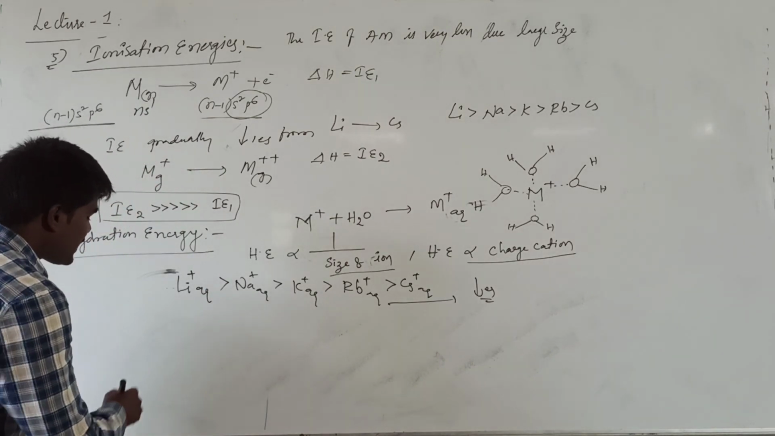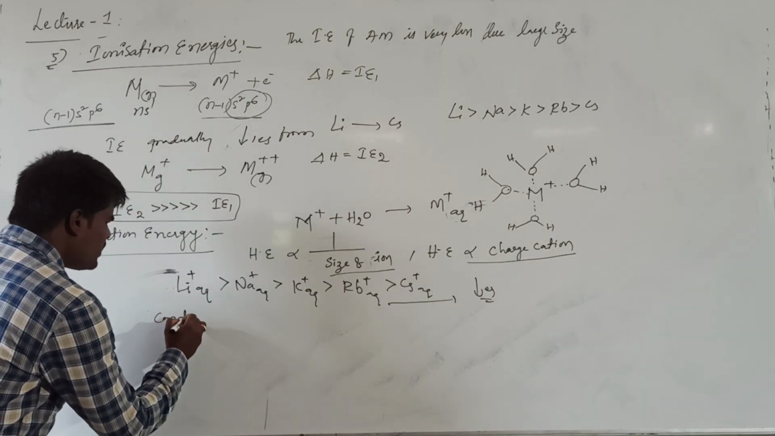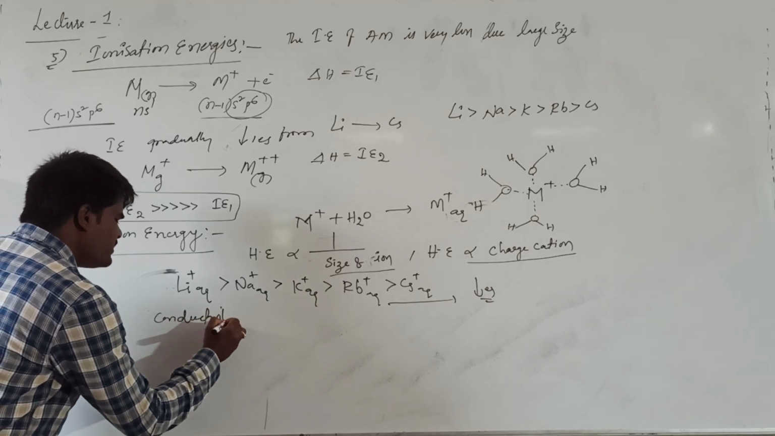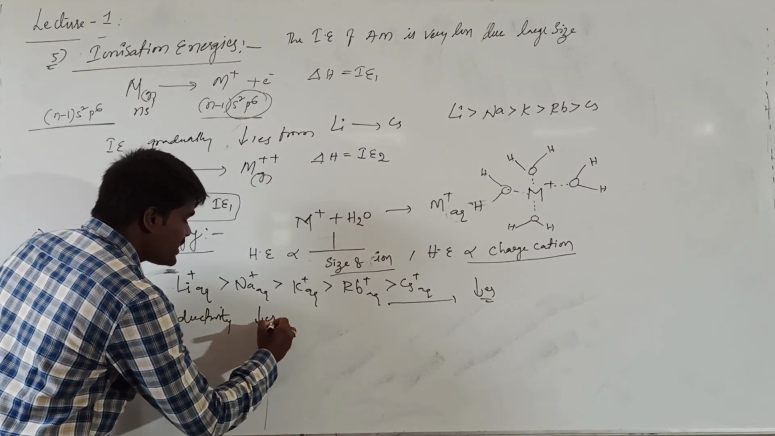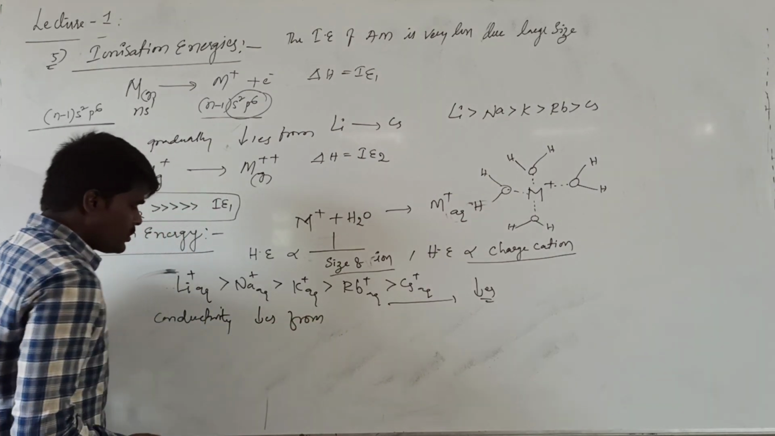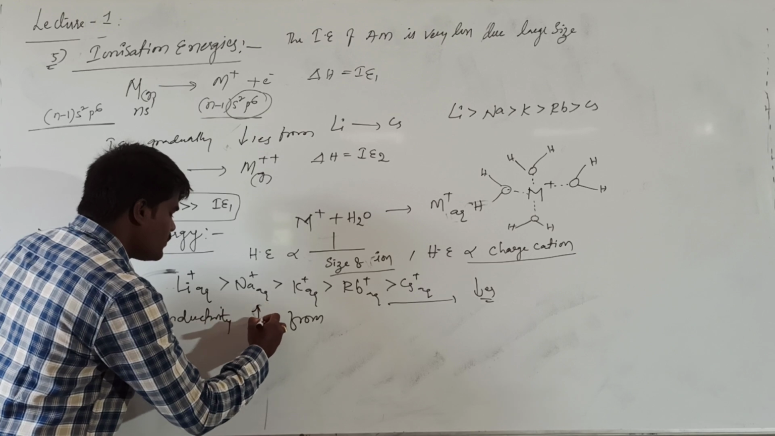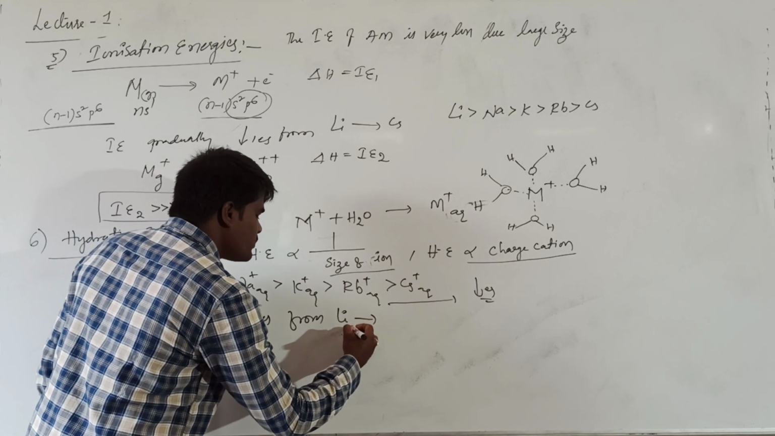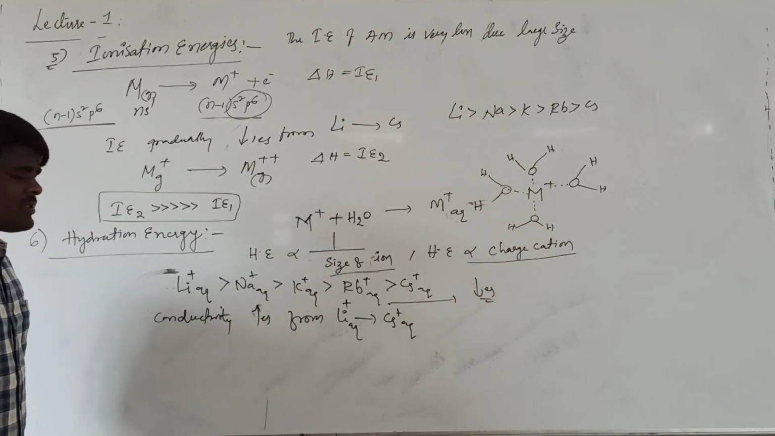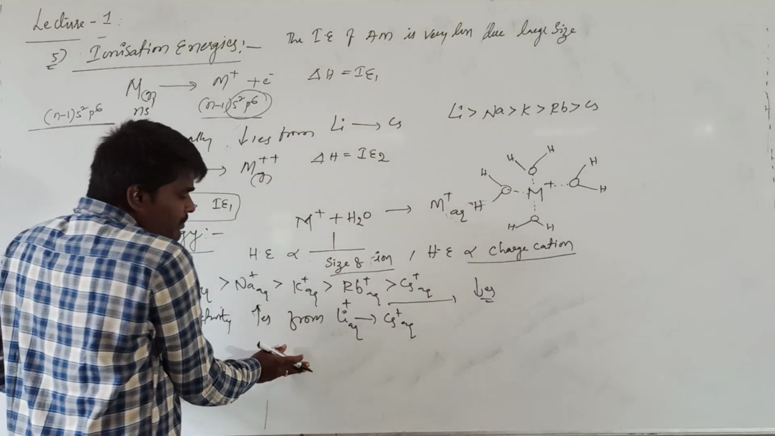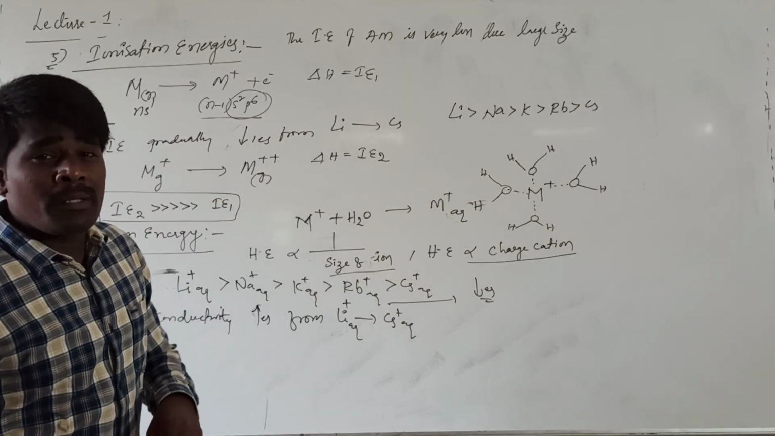And what happens to the conductivity? Generally, all these elements will exhibit conductivity. The conductivity in aqueous solution increases from lithium to cesium. Li+ aqueous to Cs+ aqueous. What is the reason for this? That means from lithium aqueous ion to cesium aqueous ion, what happens?